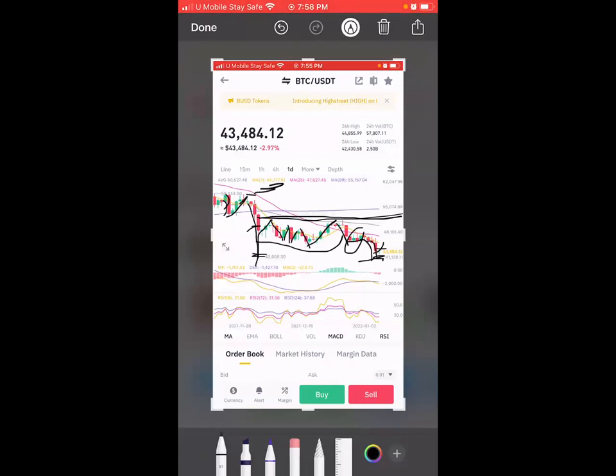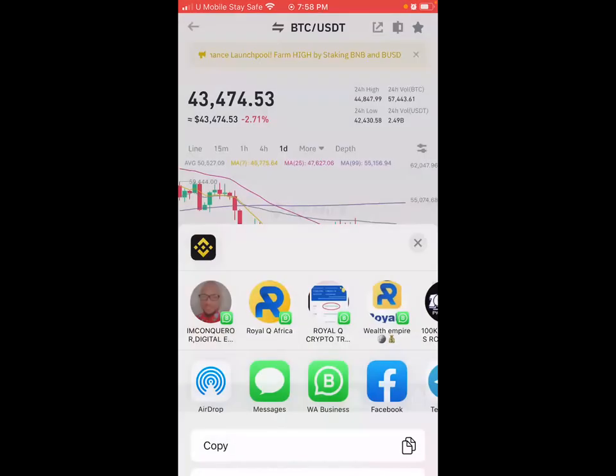Because if you don't have too much money, it is unnecessary buying all the way down. You can get to a point and actually stop and allow the market. If the market now dips more, then you start buying from that dip. I told you, your market can be dipping. You could go and pause your robot and allow the market to dip to an extent. And when it dips to an extent, what happened? You open your robot again. When you open, what happened? Your robot starts buying again. You start converting profit. Okay, but I didn't want to complicate you with that teaching right now. I have videos already where I taught about it.